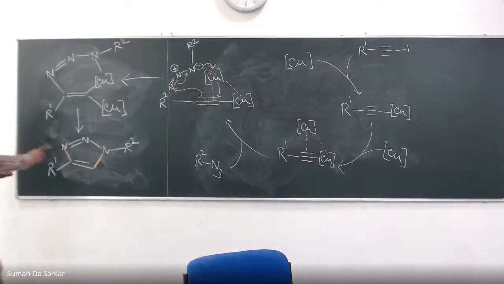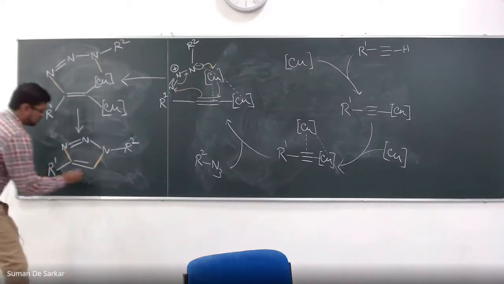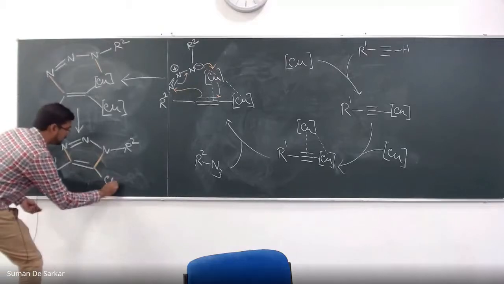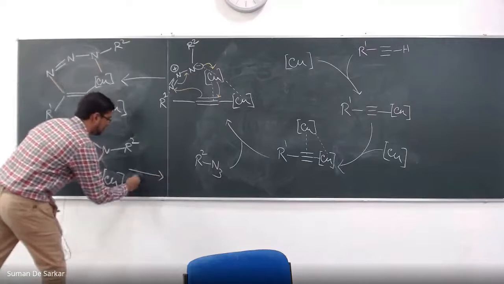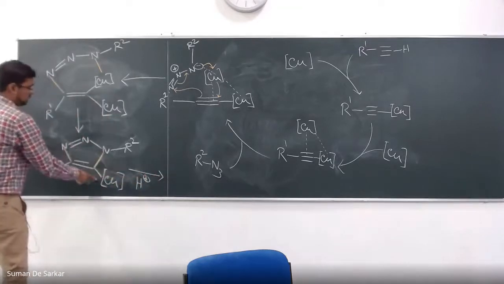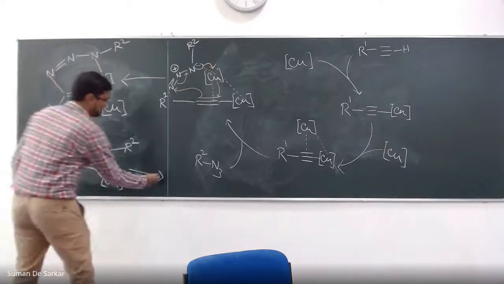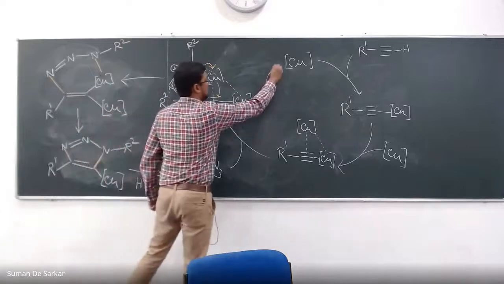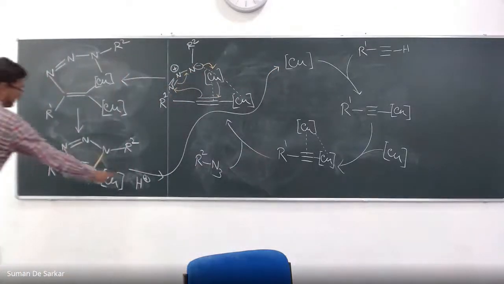This is the thing. So actually, there is one more step which I skipped. After this, let me draw it. Initially, the first copper is there, and then what happens? One proton comes, and the proton sits on the metal, and then this metal gets released. This board is small for this big mechanism. This is just a deprotonation here.